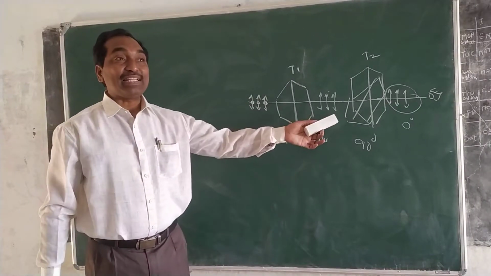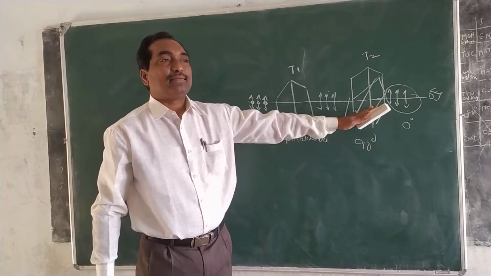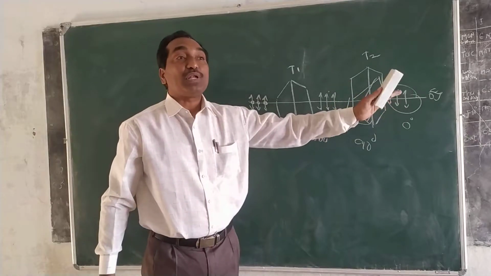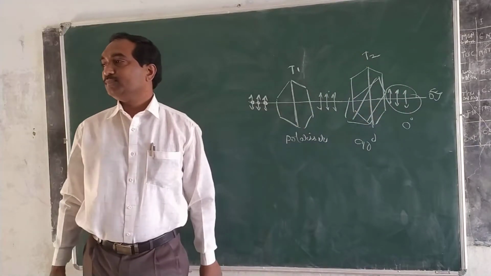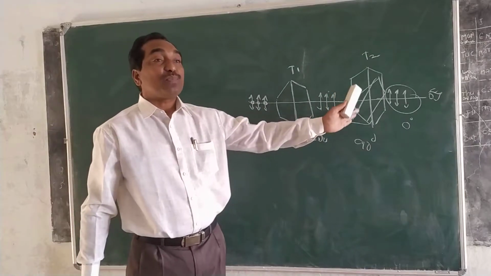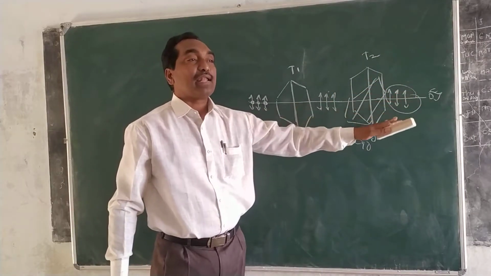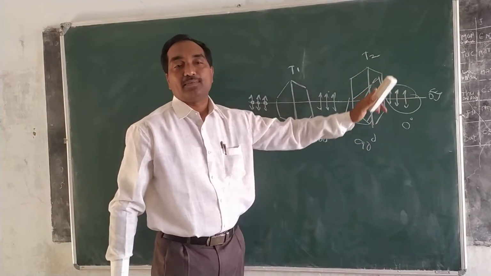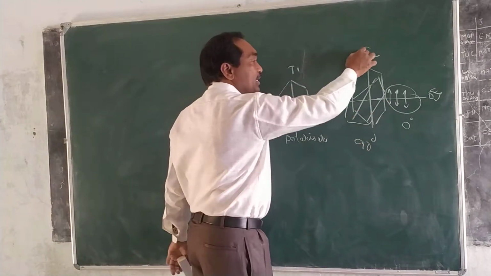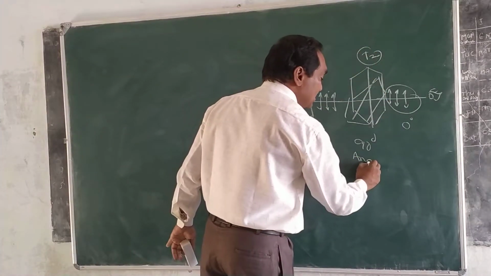So by using this principle, we can analyze whether this light is polarized light or not, by using this tourmaline crystal. So this tourmaline crystal T2 is called analyzer.